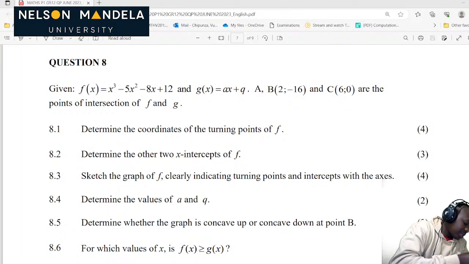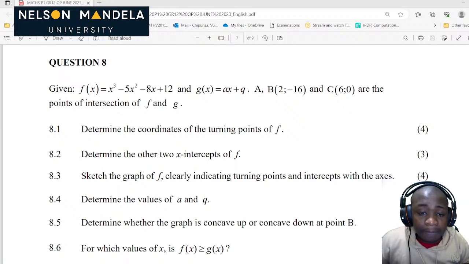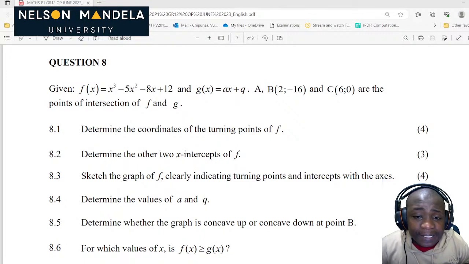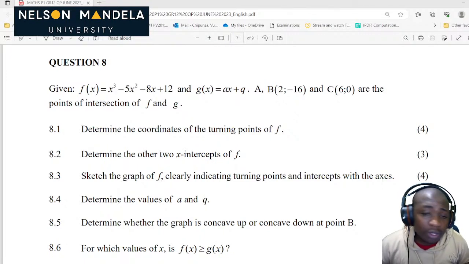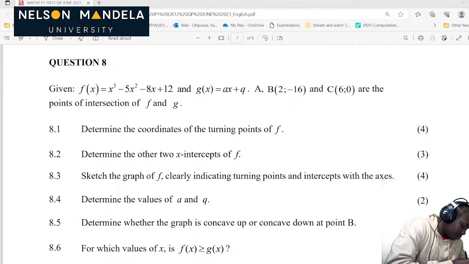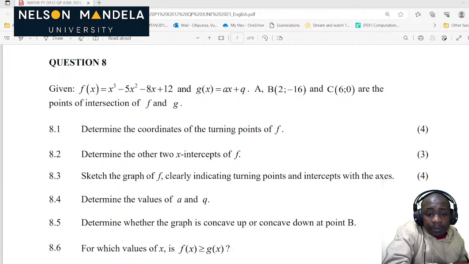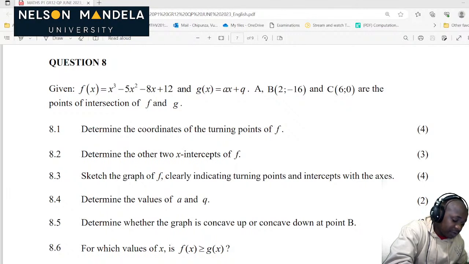So now we are on question number 8. Given f of x is equal to x cubed minus 5x squared minus 8x plus 12, and we are also given g of x, which is equal to ax plus p plus q, sorry.